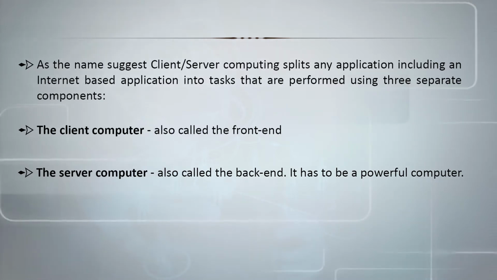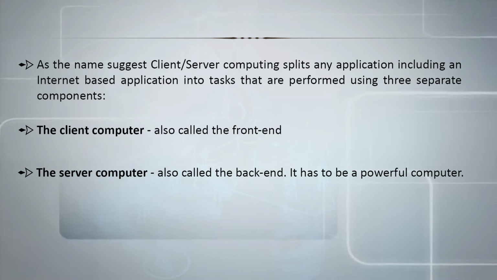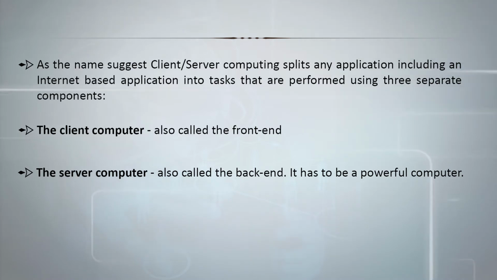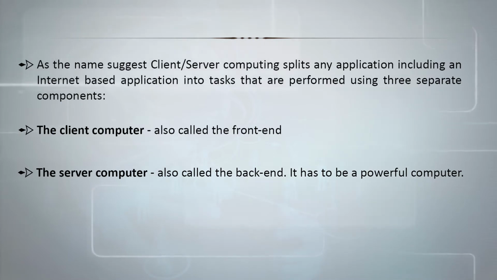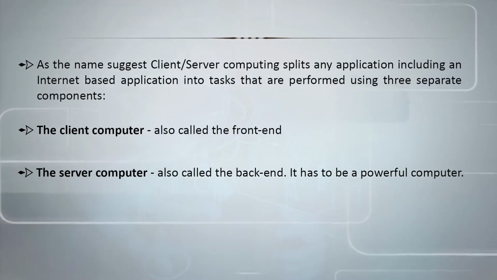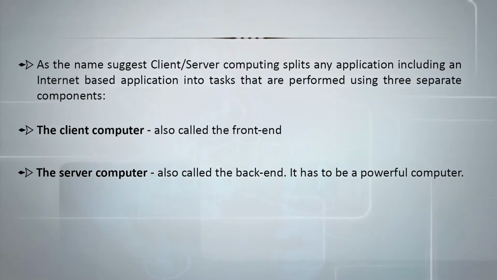So that is the backend. You do not know where that backend is and how it looks, but the entire information is loaded onto the front end on the request of the front end. It has to be a very powerful computer because many people will be requesting information from the backend.